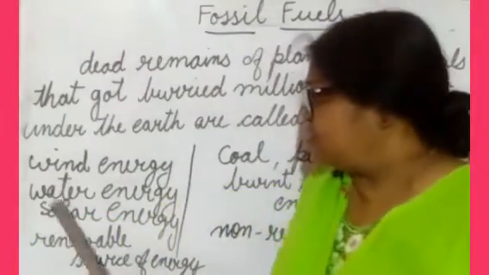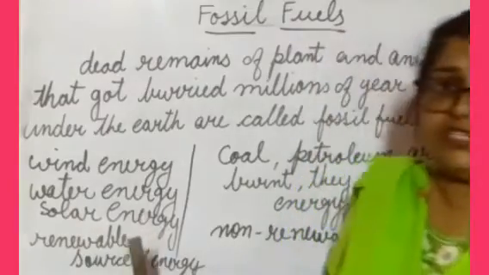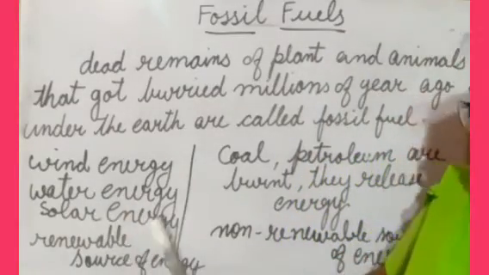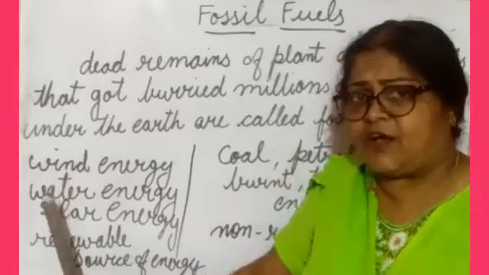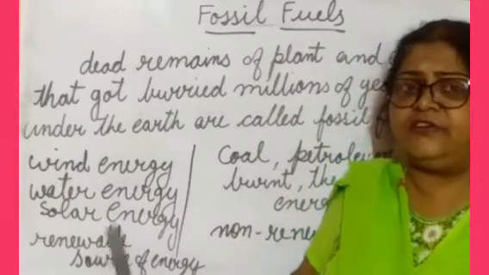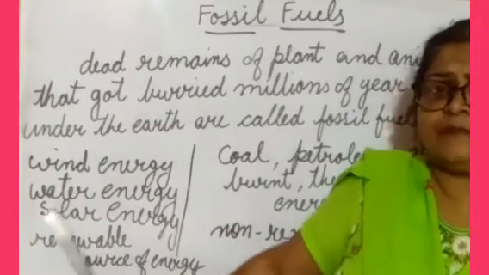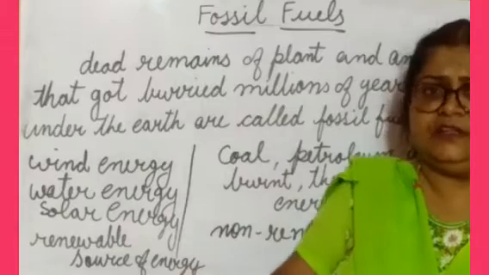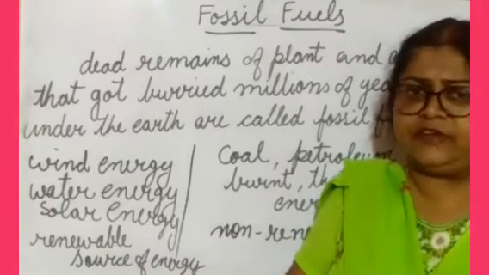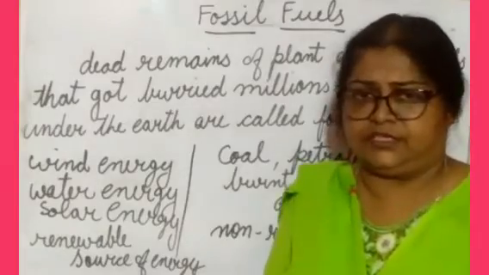We can use wind energy, water energy, solar energy. And these all are which type of energy? These all are renewable sources of energy. Once it is used up, again we can renew it and use it again.